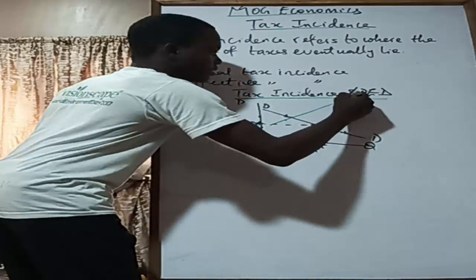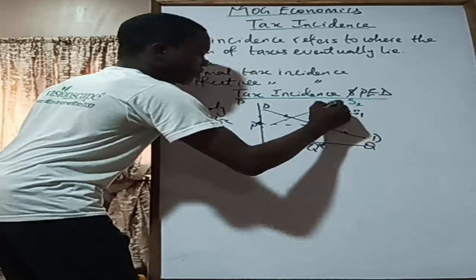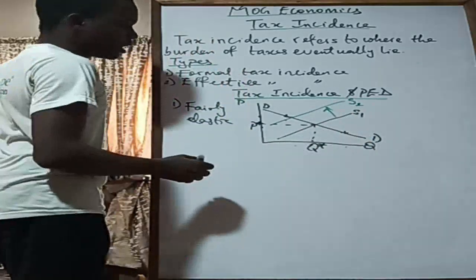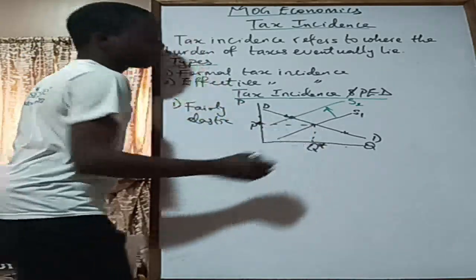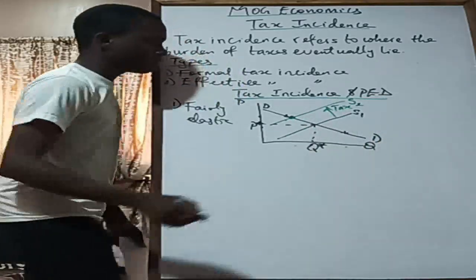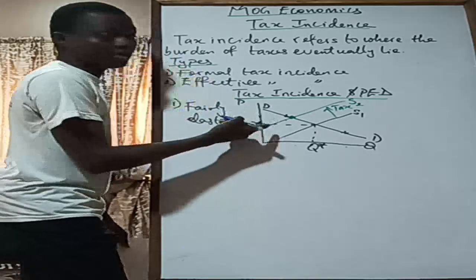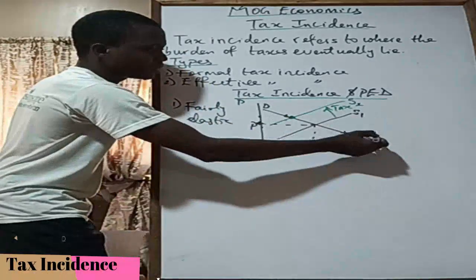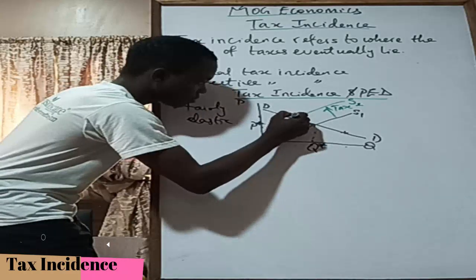So I call this S2, right? There's an inward shift here of the supply curve. So from here, this is where the new supply curve is. This is because of tax. So you can just put the tax there. Now because of this, there is a new equilibrium. So this S2 is intersecting the old demand curve here. So we trace this guy down.